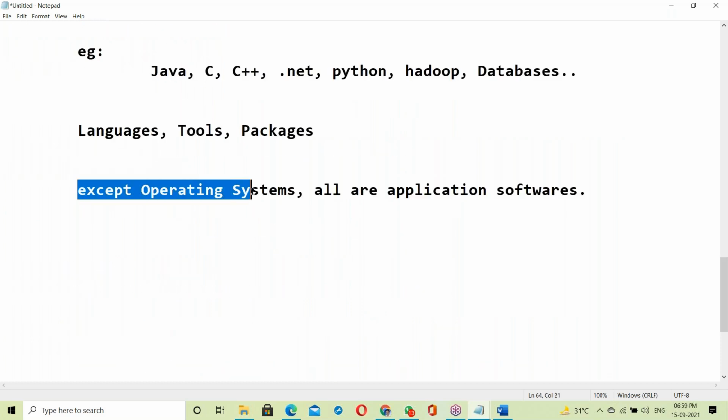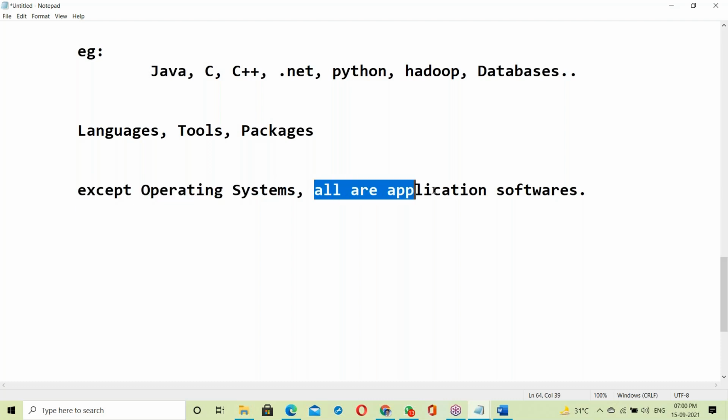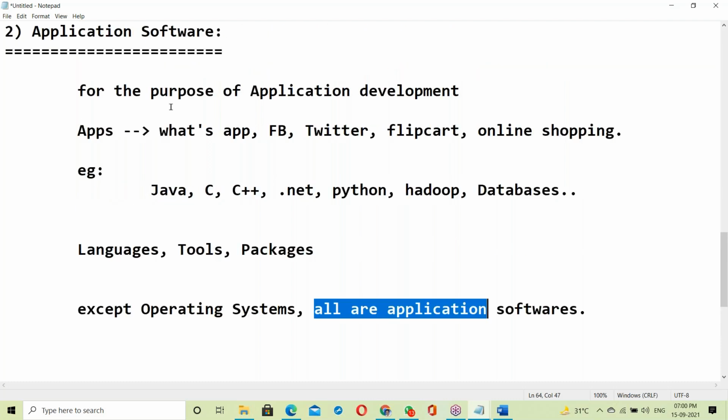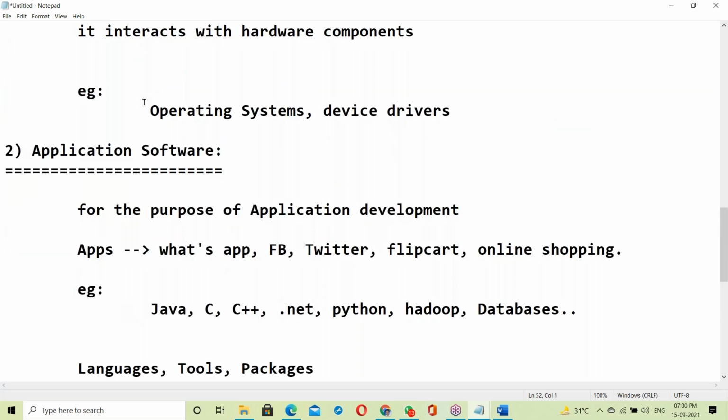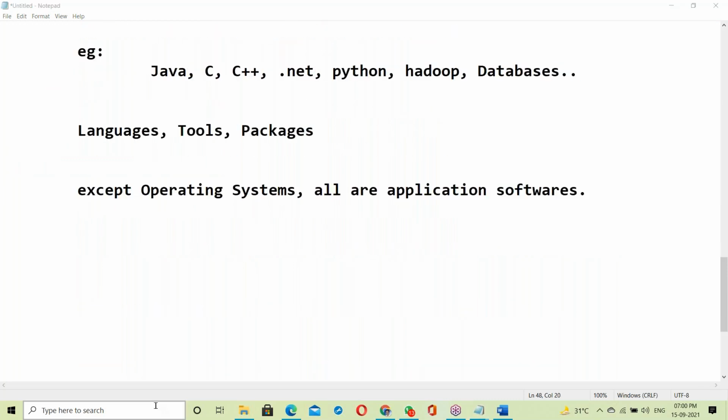Except OS, all are application softwares. So Java comes under application software. This is our topic: application software. Before going to application software, let us see something about OS. This is an important point for us. What is OS?